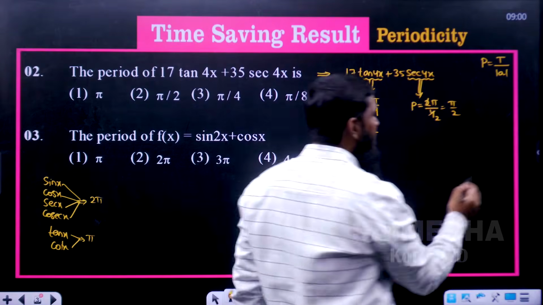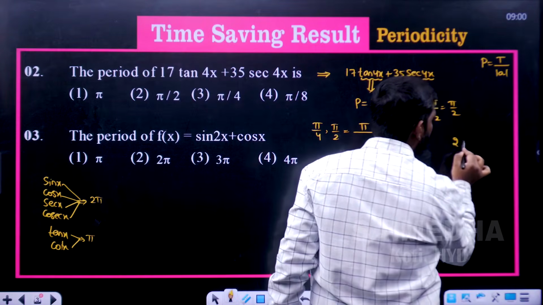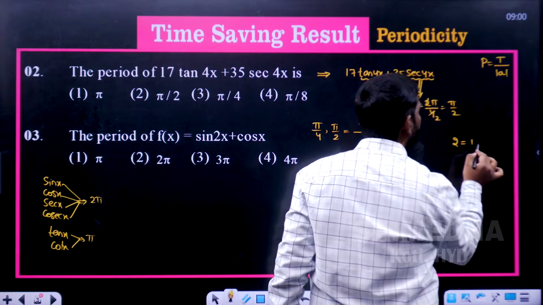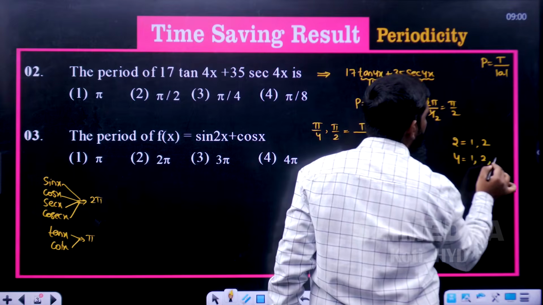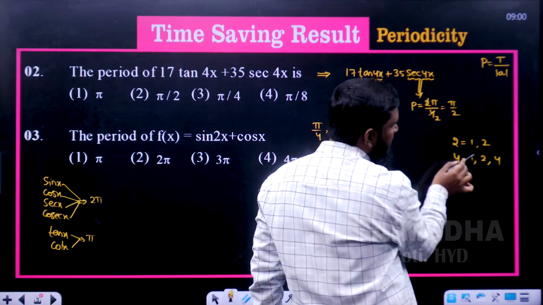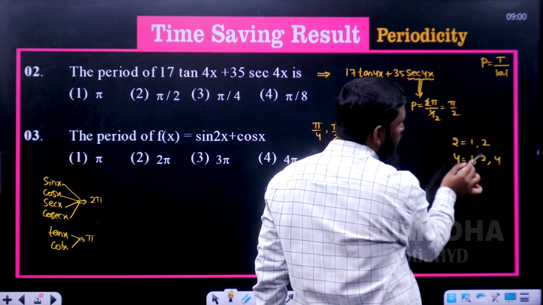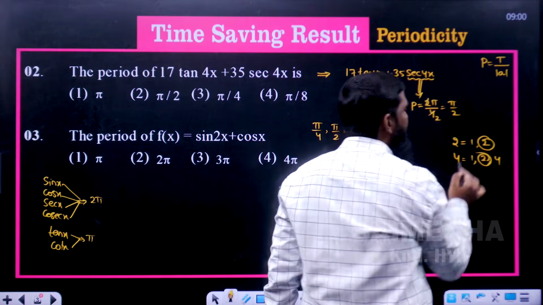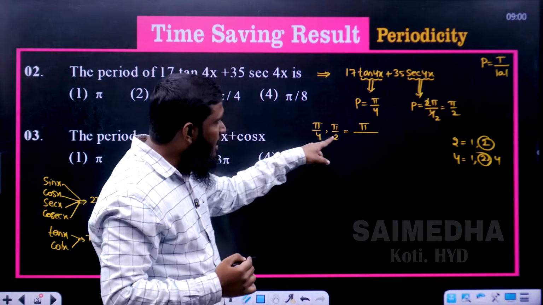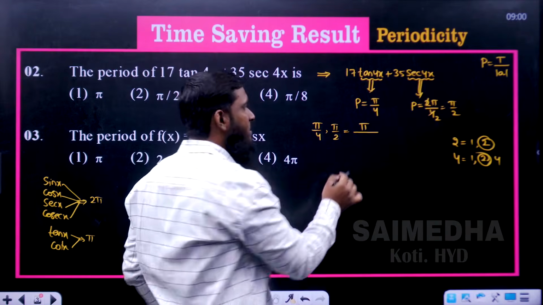Now how do we find the HCF? Let us see this. 2 goes into which tables? 1 and 2. 4 goes into which tables? 1, 2, 4. What are the common factors? 1 and 2 are the common factors. What is the highest common factor? 2 is the highest common factor. So the HCF of 2 and 4 is 2. Like this we have to find it out.